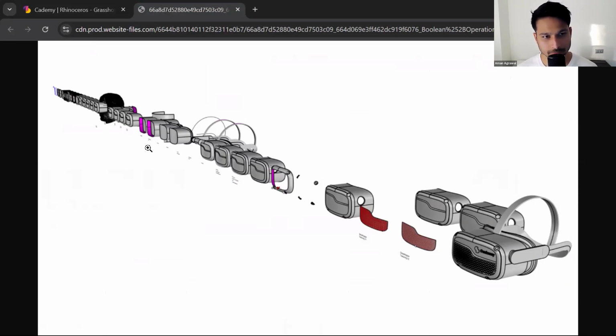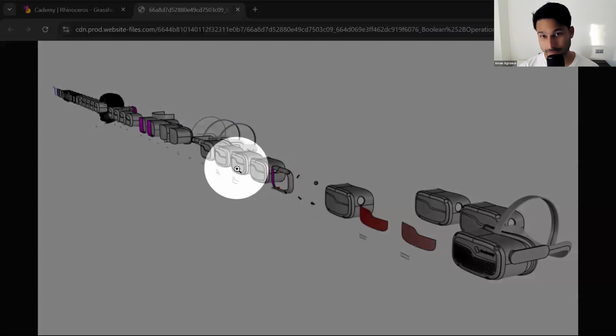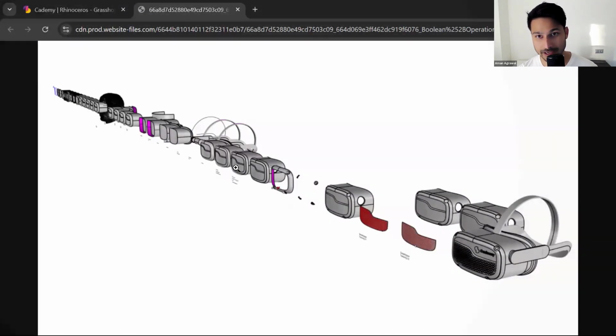So let me give you an example. Let's say here, if I mess up somewhere, yes, I can do Control-Z and go back a couple of steps. But imagine I saved the file, I closed the file. You cannot do Control-Z after closing the file, okay? So I can at least go 2-3 steps back and recover the geometry and start from there rather than trying to resolve the mess that I already made.